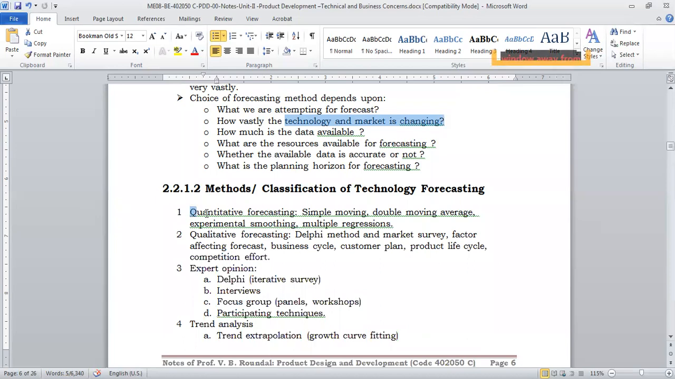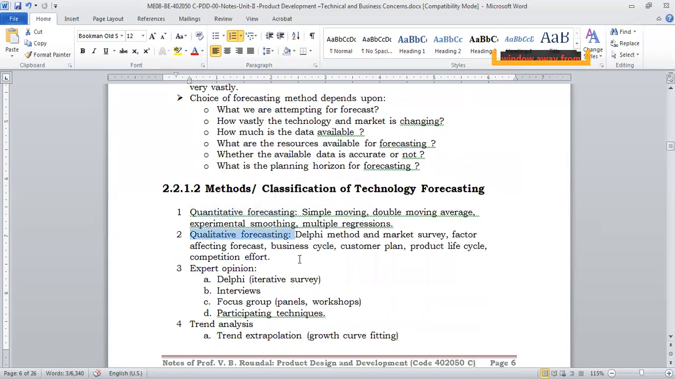Now methods. Quantitative forecasting means basically you will be quantifying it, you will have some number. It will not be qualitative, it will be quantitative. Like simple moving average, double moving average, exponential smoothing, multiple regression, these are different types of quantitative forecasting.